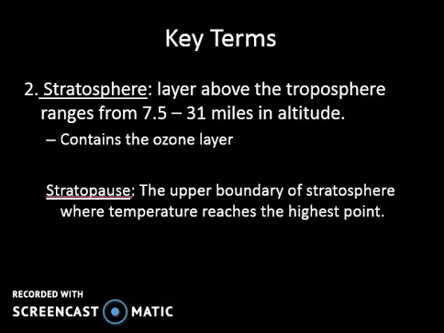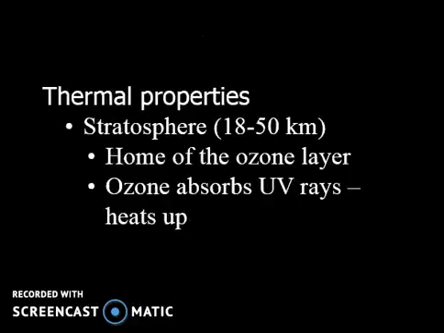Now, the stratosphere ranges from 7.5 to 31 miles in altitude, and this is the layer that contains the ozone. Okay, it contains the ozone layer. Tropopause is the boundary that sits above the troposphere where temperature reaches its highest point. Okay, so a key element of the stratosphere is that this is the layer where the ozone layer lives, and we know that we have the stratopause.